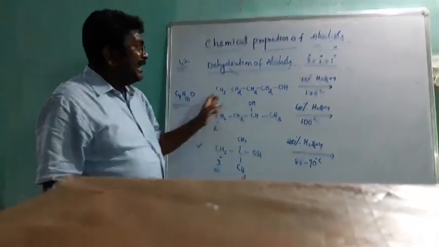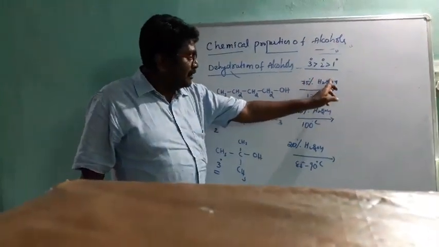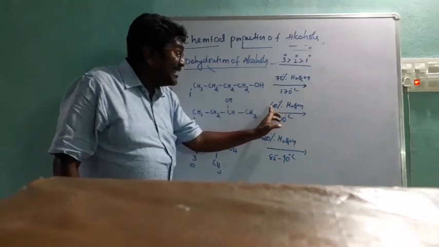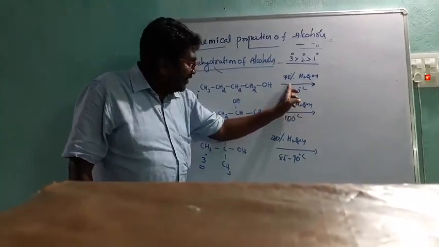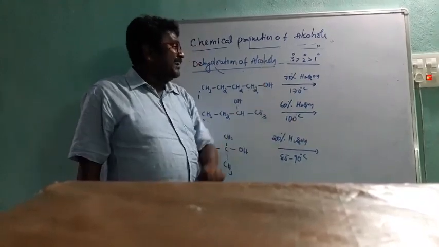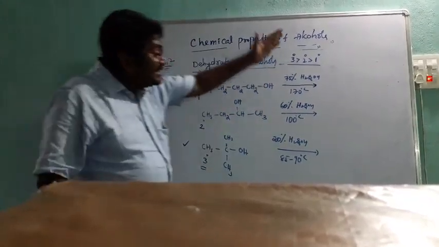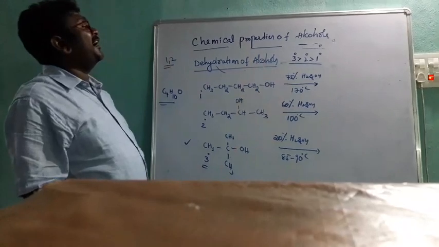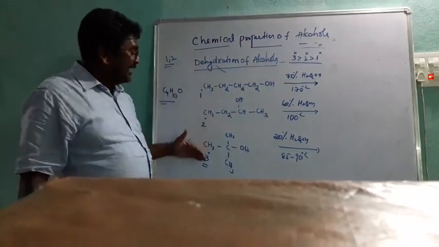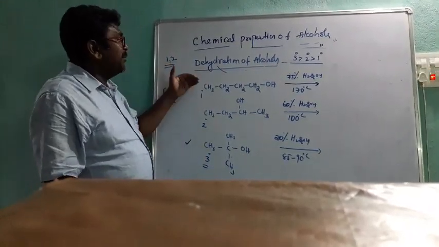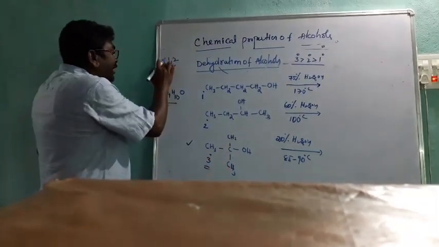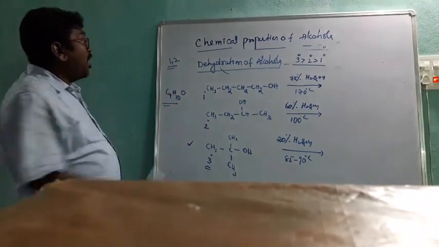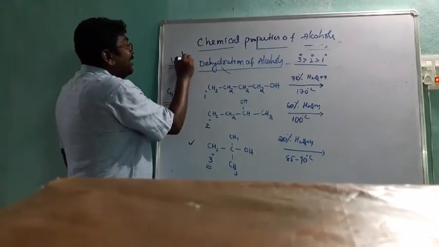Next, comparison between secondary and primary. Here 75% sulfuric acid is required, but here 60% is enough, at 100 degrees centigrade instead of 170. So this is the difference. Which can easily undergo dehydration? Tertiary is greater than secondary, which is greater than primary. This condition is satisfied.